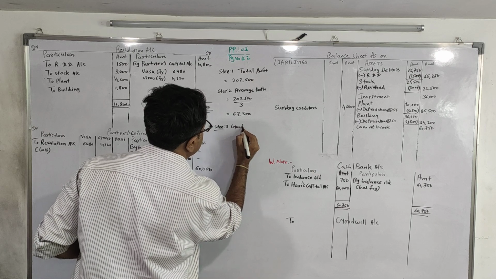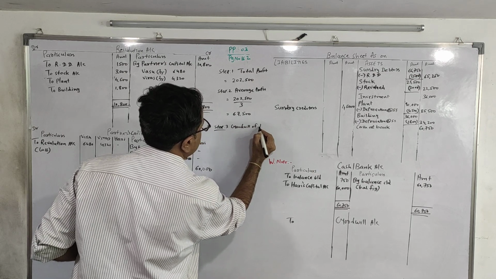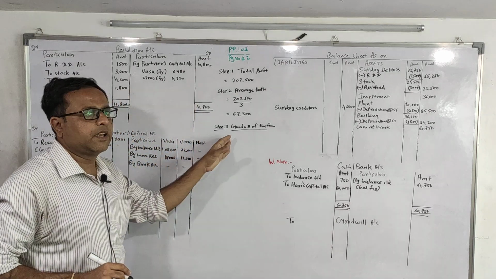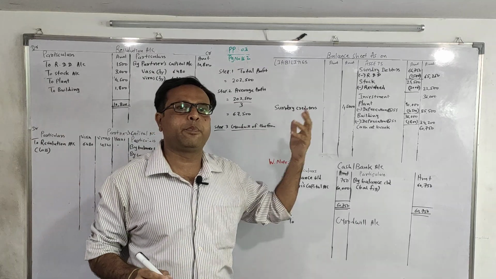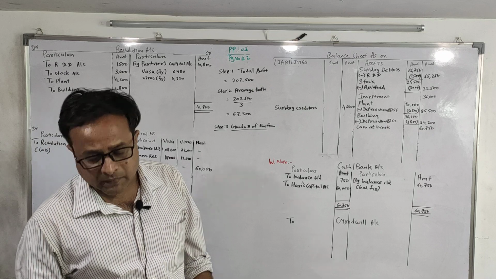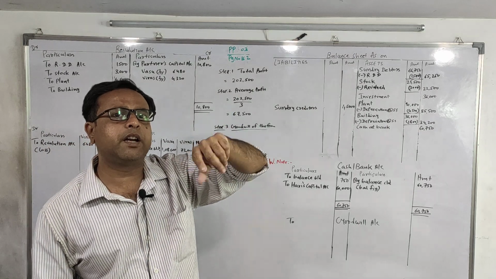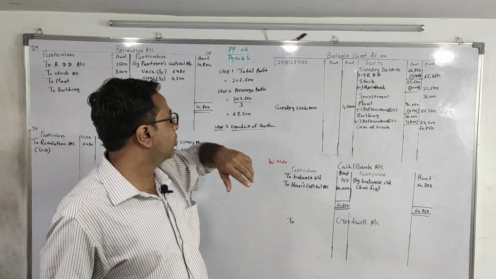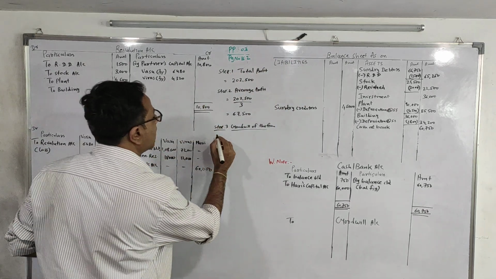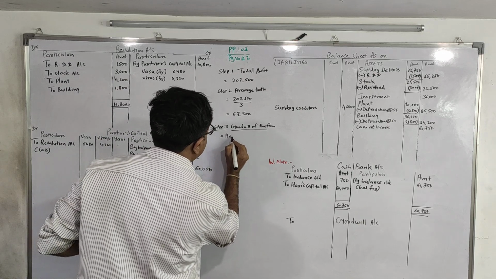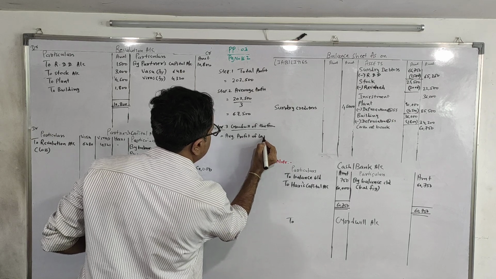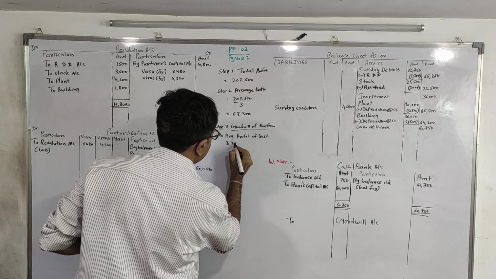Now step 3. What is step 3? Goodwill of the firm. Usually they will give you the number of years of purchase. But in this particular sum, what is mentioned? Value of goodwill of the firm is to be fixed at average profit of last 3 years. So step number 3 is the same as step number 2, average profit of last 3 years.